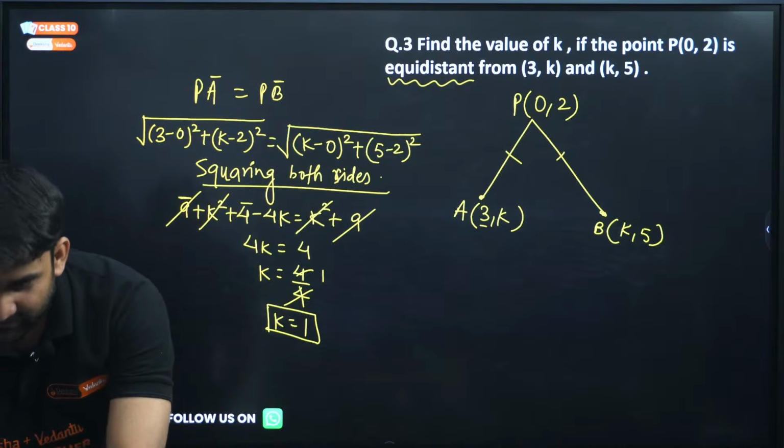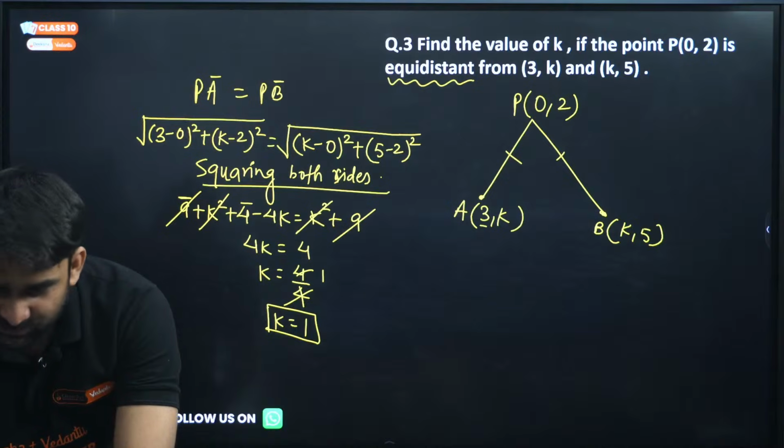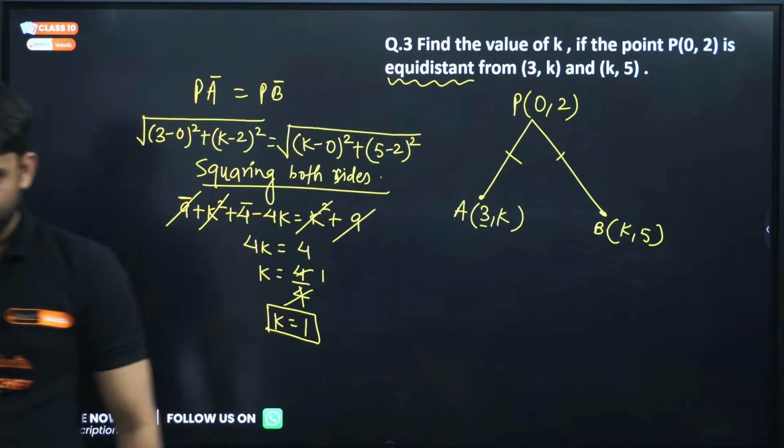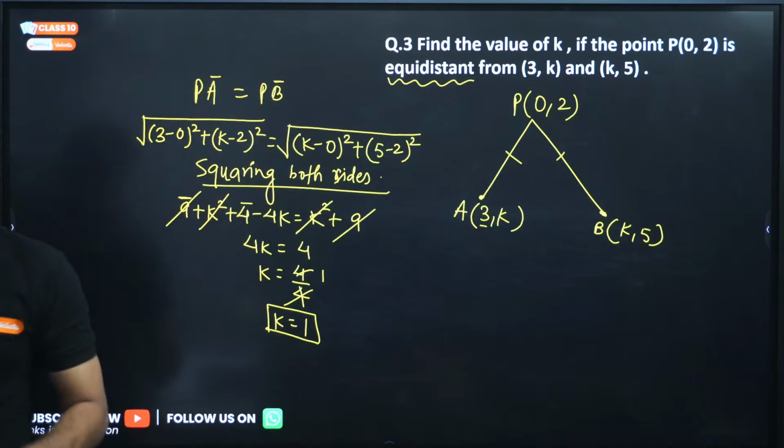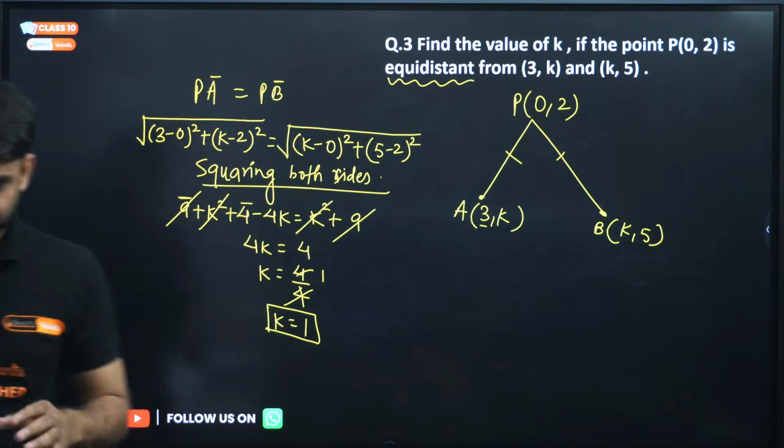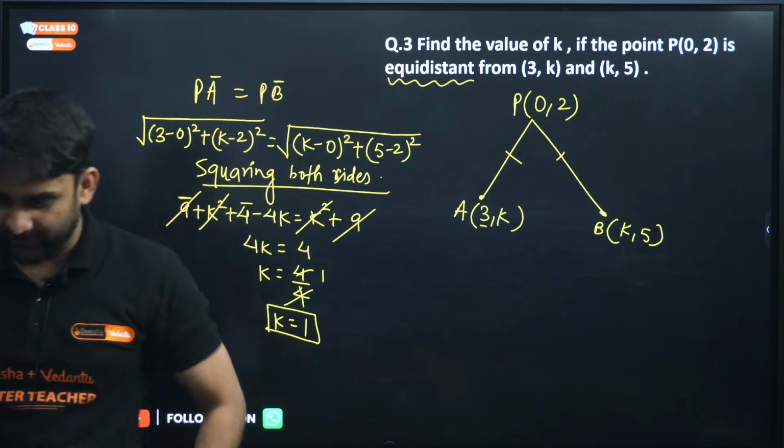Is it clear, everyone? Is it clear, my dear champions? K is equal to 1. I hope this is clear to you all.